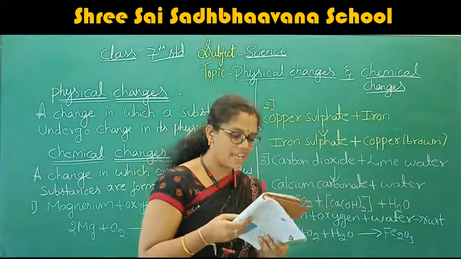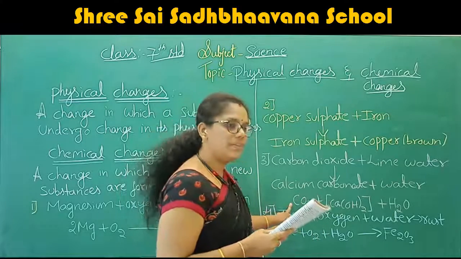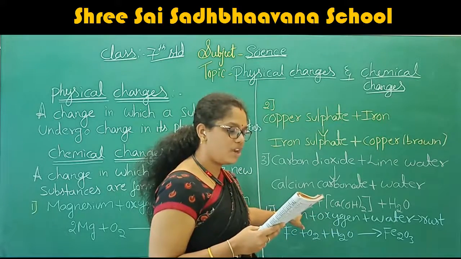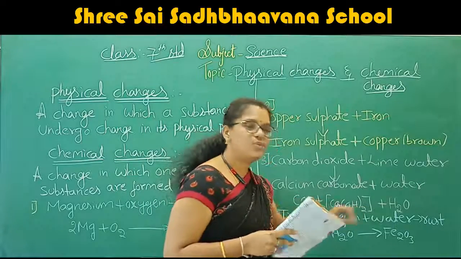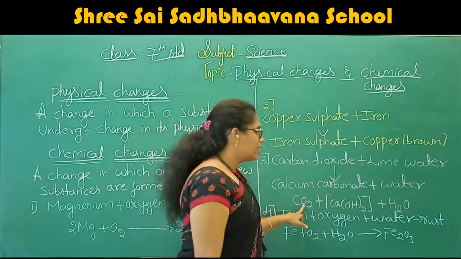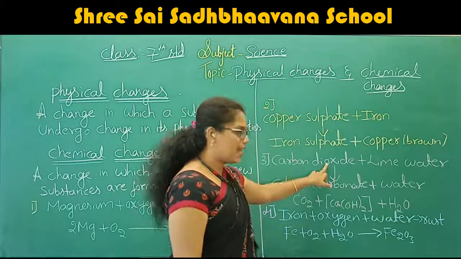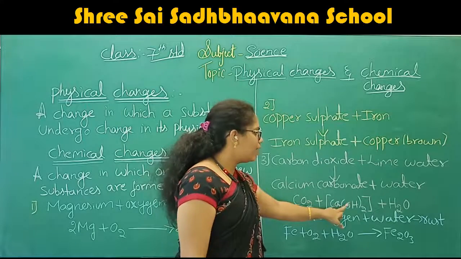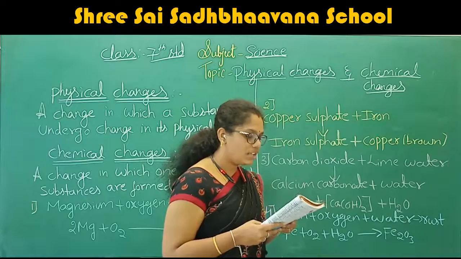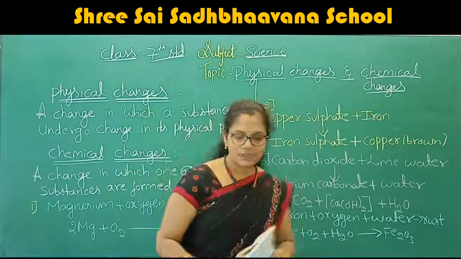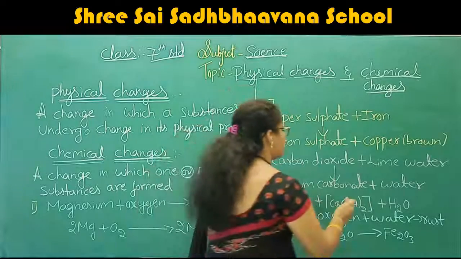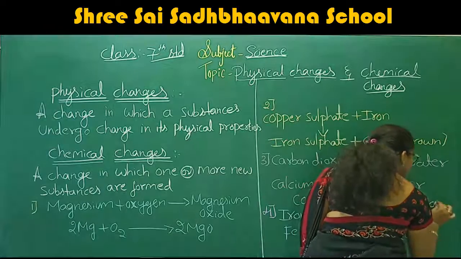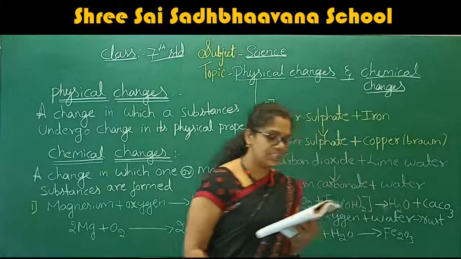If you see the equation for this one, when carbon dioxide is reacted with the lime water, the formula of the lime water is Ca(OH)2. Carbon dioxide is CO2. When carbon dioxide is reacted with the lime water, Ca(OH)2, it gives calcium carbonate. The formula shows it forms water plus calcium carbonate, CaCO3.